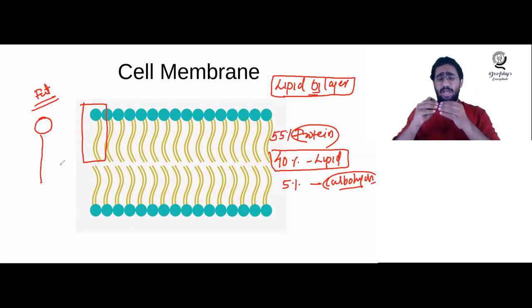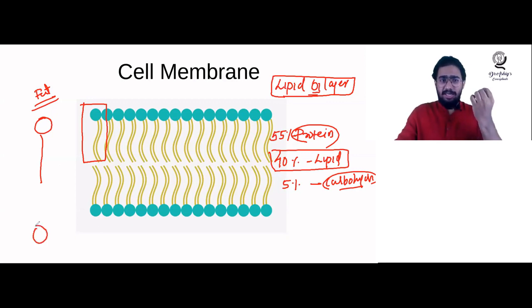I told you there are two layers of lipids, and in these two layers, the fat molecules are arranged in the opposite way. So this is one lipid molecule, this is a second lipid molecule here, and each has a rounded head portion and a tail portion.